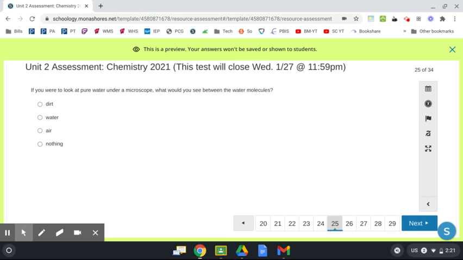Number 25. If you were to look at pure water under a microscope, what would you see between the water molecules? Dirt, water, air, nothing. If you were to look at ice molecules under a high-powered microscope, they would be colliding with each other, locked together in a rigid pattern, slipping by each other, moving freely past each other.